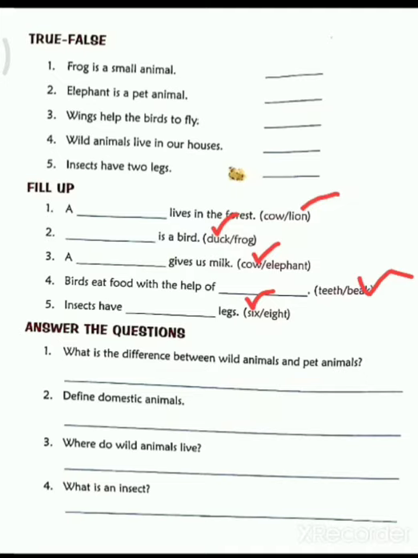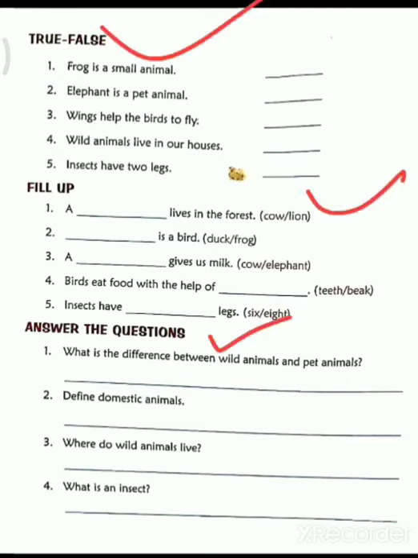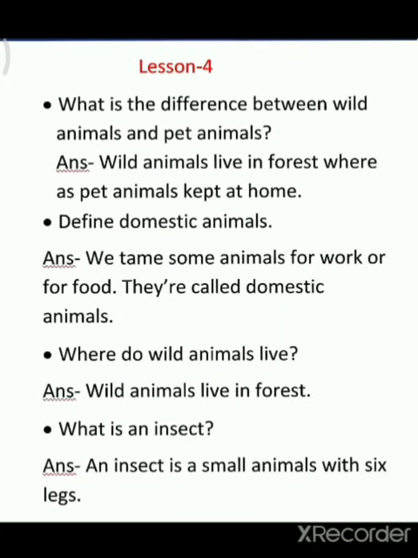You know very well. Then we will see the question answers. So students, you write this true and false, fill in the blanks and answer the questions clearly and neatly in your copy. Two times you write. So you see the question answer.